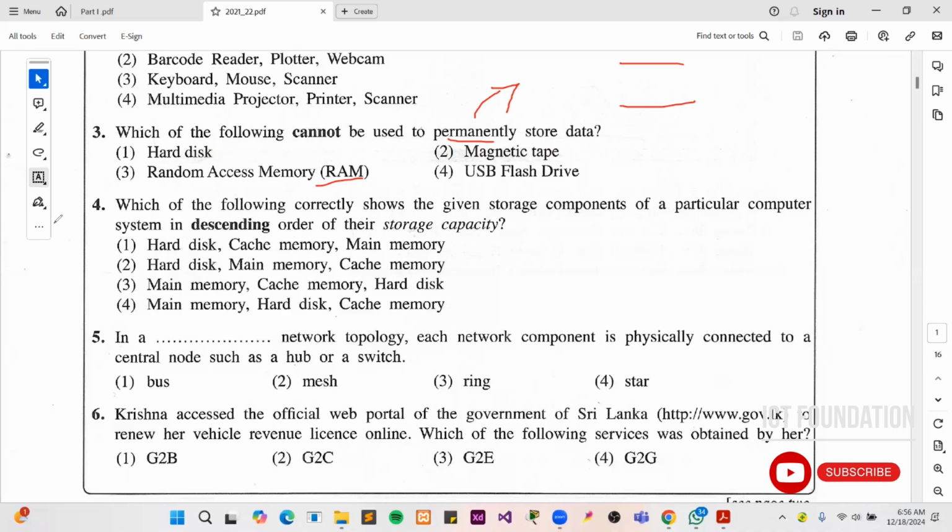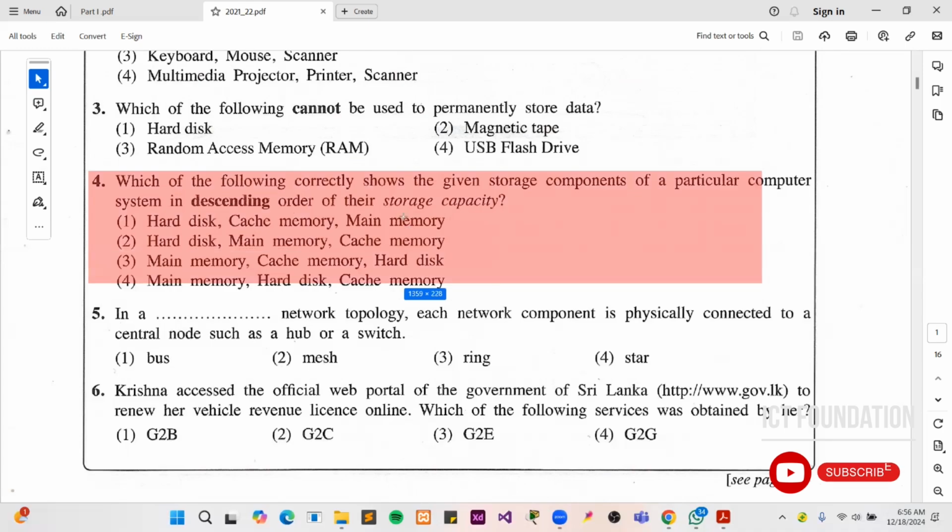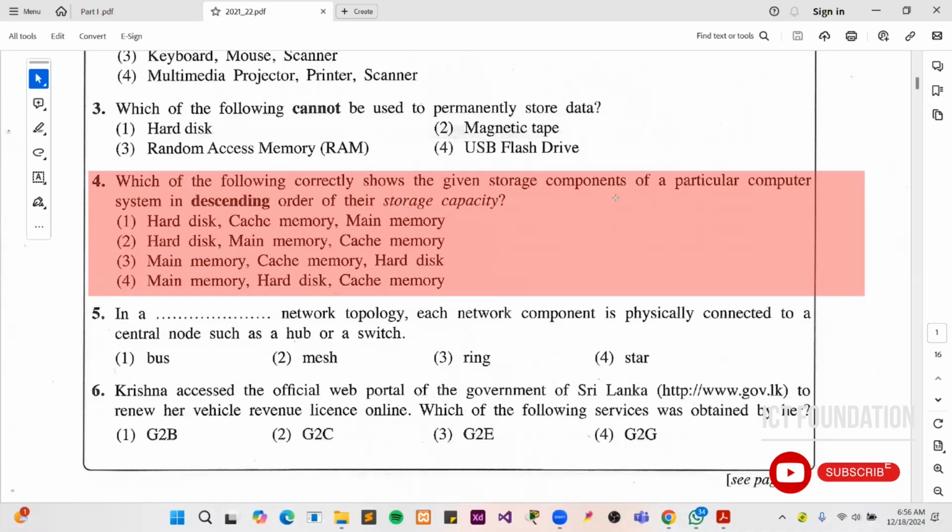Okay, then when we are coming under the fourth question, they are asking about the descending order of storage capacity. Which of the following correctly shows the given storage components of a particular computer system in descending order of their storage capacity? Descending order means you have to place the highest capacity device first. Then only you can decrease the order of capacity. The maximum capacity we have is the hard disk. So the third and fourth answers are wrong.